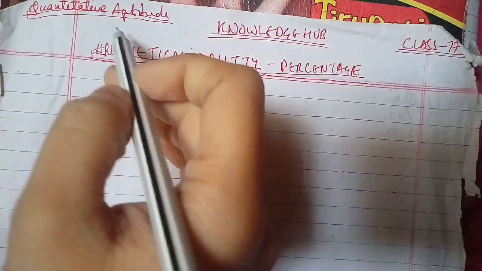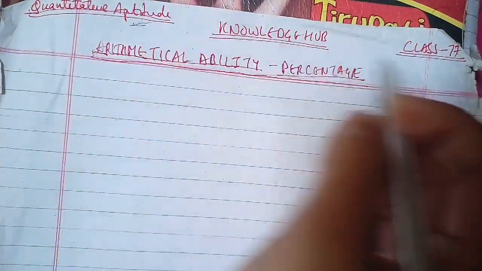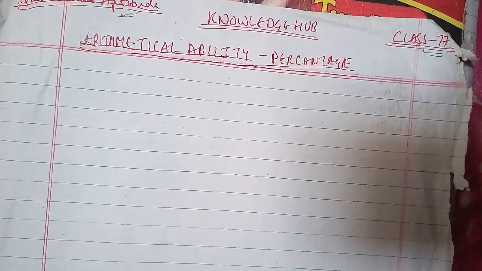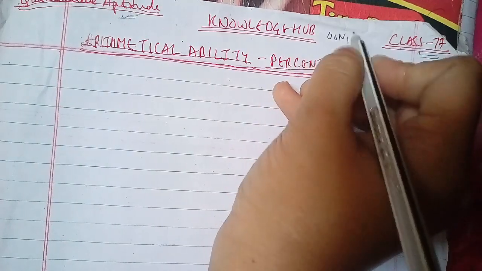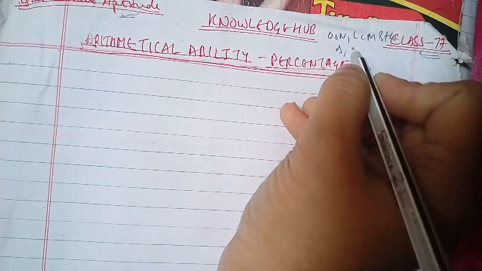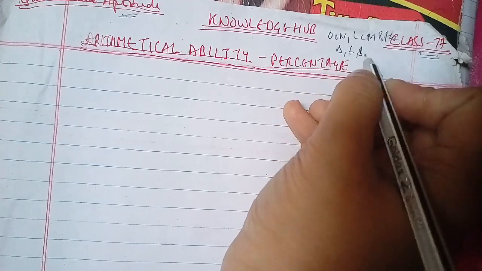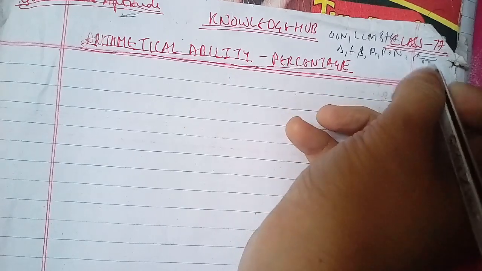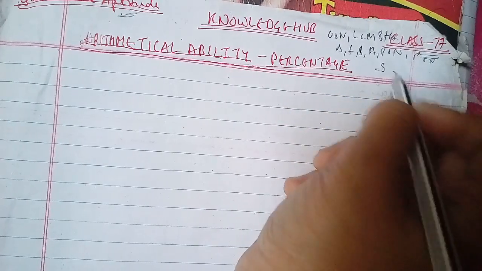Today we're going to start with your quantitative aptitude class, which is the 77th class of the session. As you know, we did 76 classes in the last classes, where we started with arithmetical ability: operations on numbers, LCM and HCF of numbers, decimal fractions, simplification, averages, problems on numbers, problems on ages, surds and indices as well.